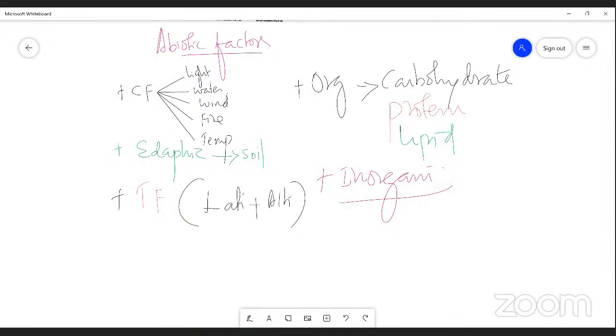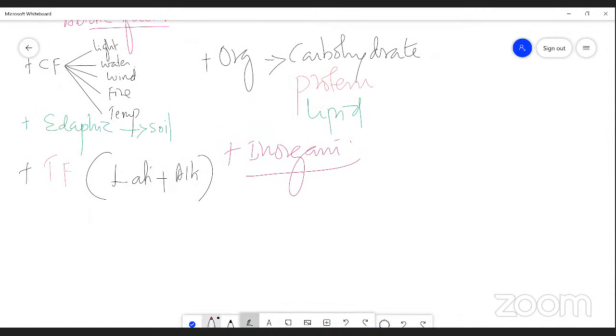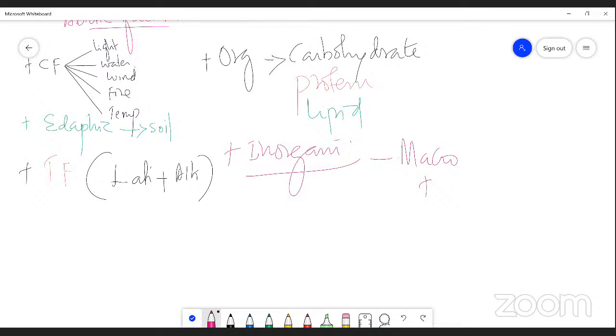Some micro and macro elements, macro as well as micro nutrients. What are the micro and macro elements? Simply carbon dioxide, carbon, hydrogen, nitrogen, phosphorus, etc. So these are all the inorganic substances, right? They also play an important role in the ecosystem.